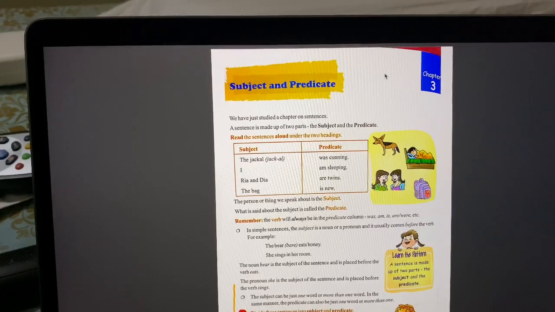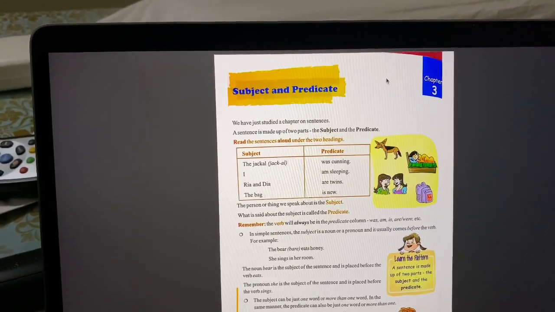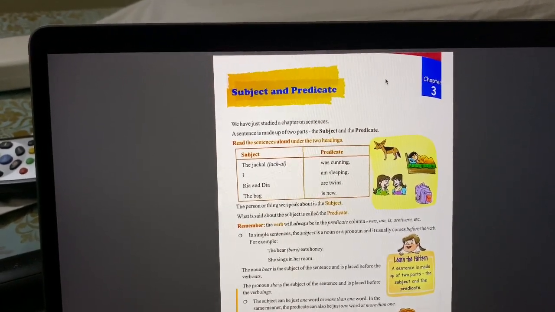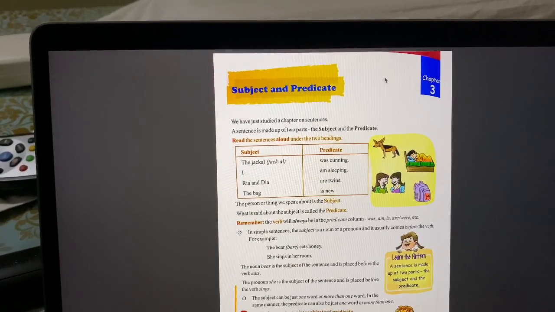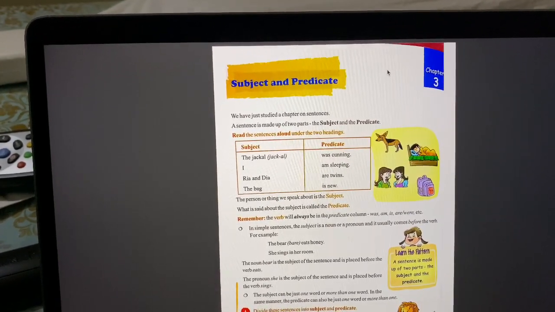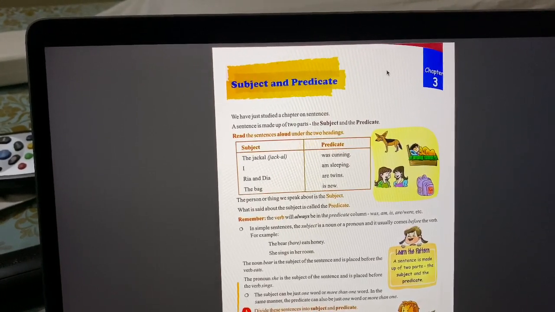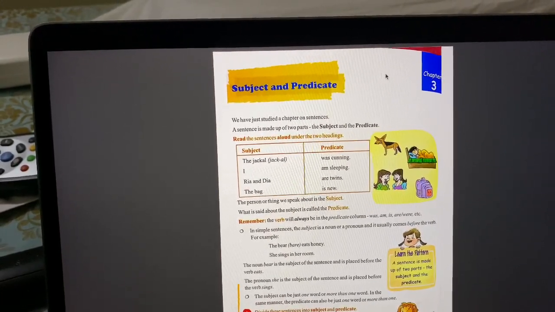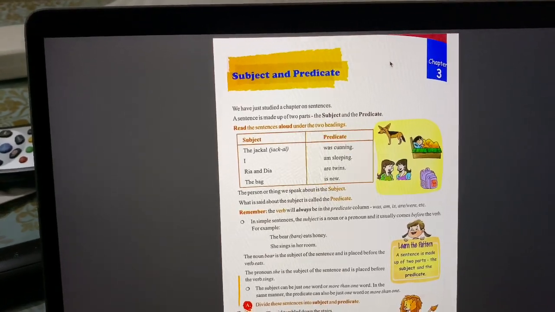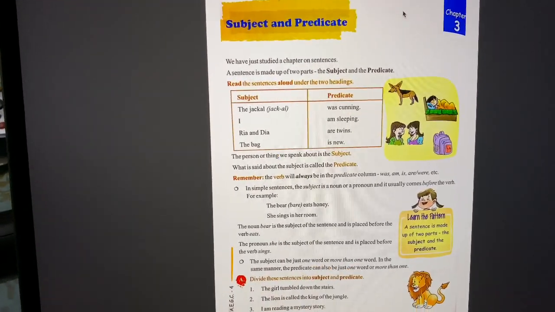And in the predicate, we have what is said about the subject is called the predicate. So what is describing the subject is the predicate. So the jackal was cunning is the description of the jackal. So it is the predicate, right?